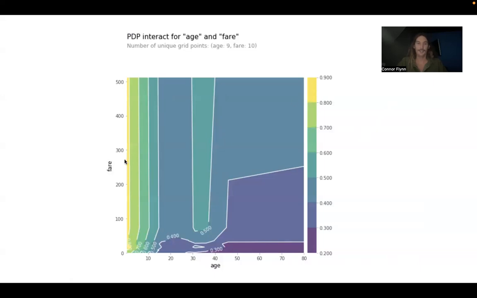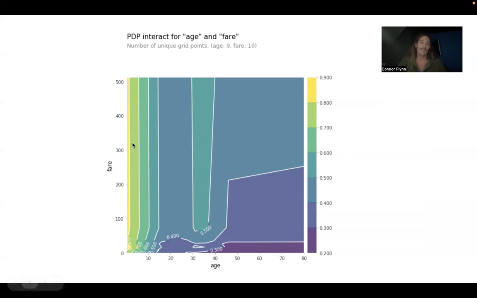But then we get into these lower color segments, and we start to see, for age, as age goes beyond 40 and fares stay very low, we have the lowest probability of survival, like between 20 and 30%. But if you're older and your fare is a little higher, around 100, you have between 30 and 40%. And if your fare is above 200, it looks like you have between 40 and 50% chance of survival. So these are the ways that age and fare kind of interact with each other in the prediction.